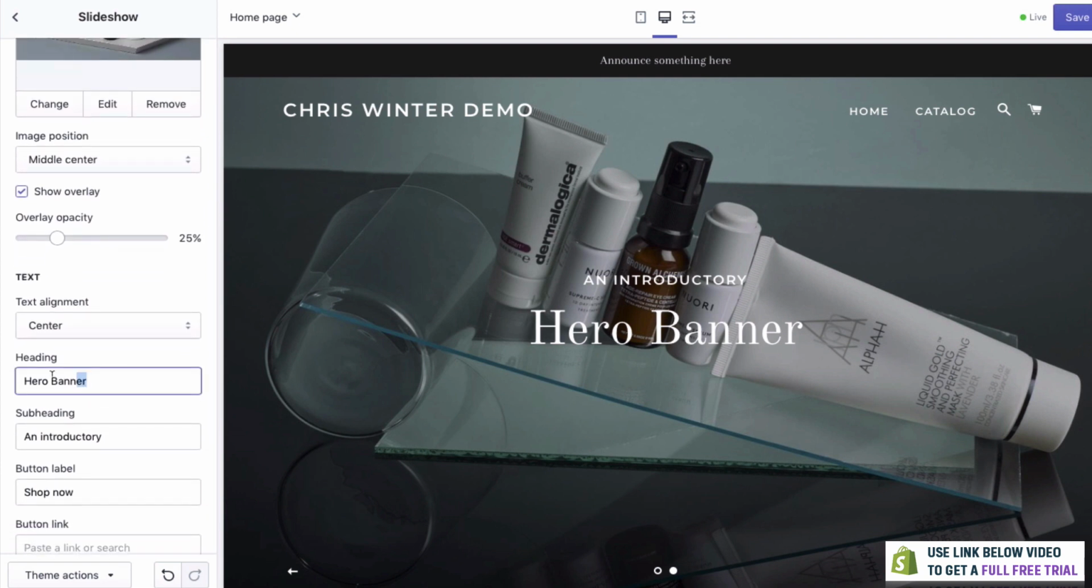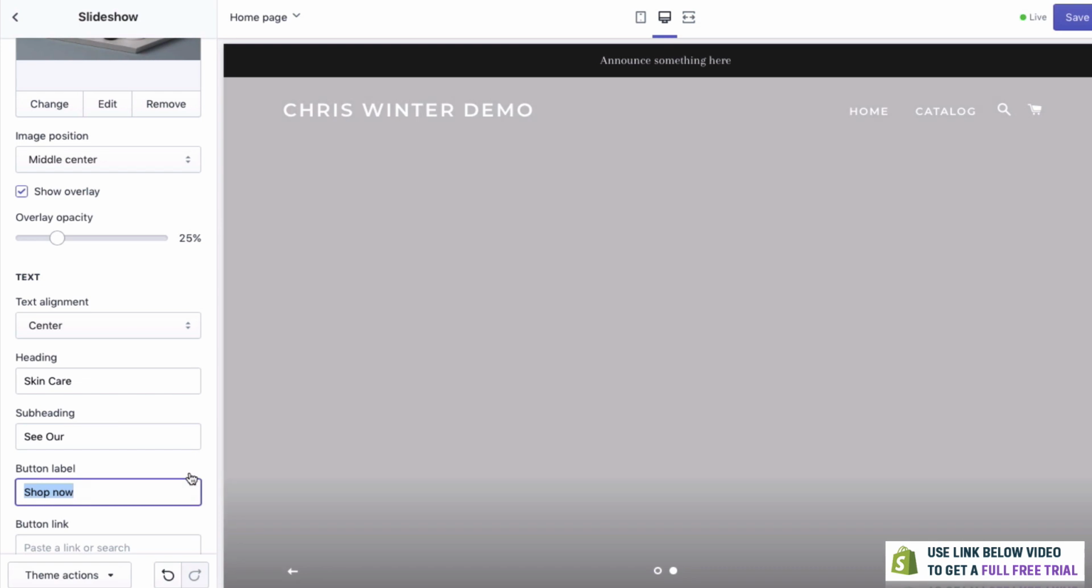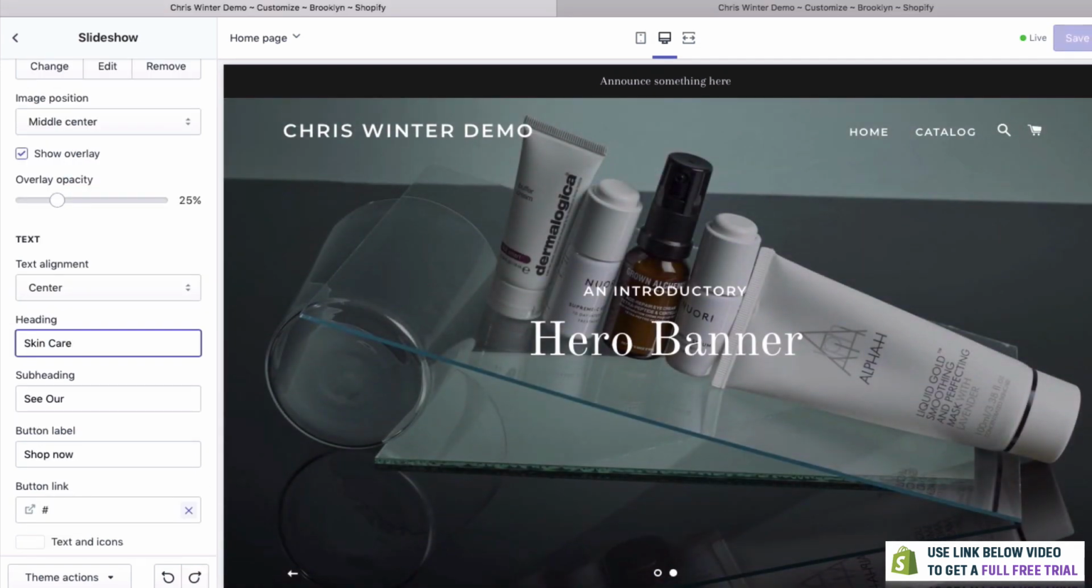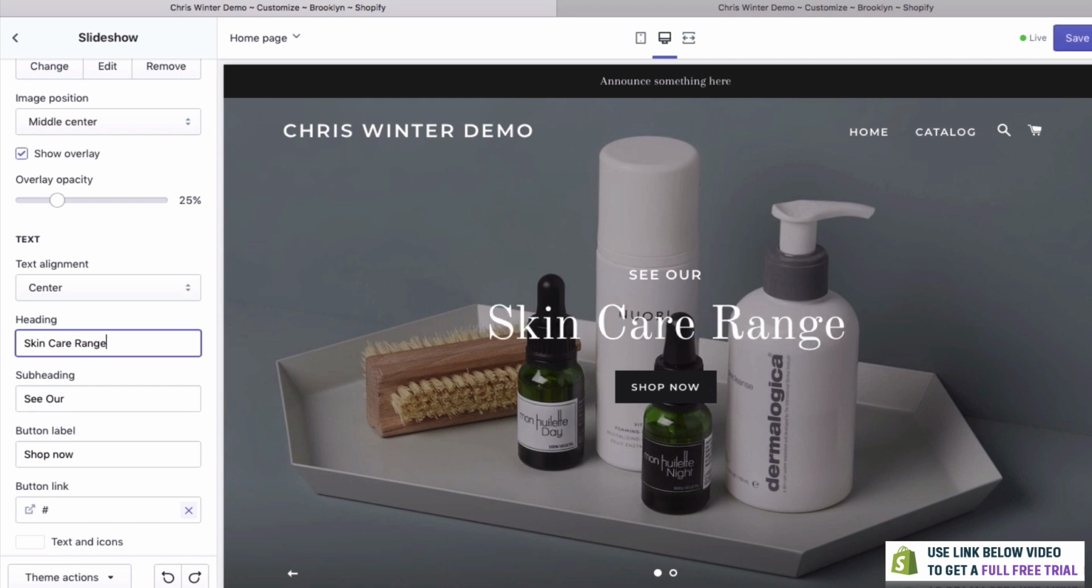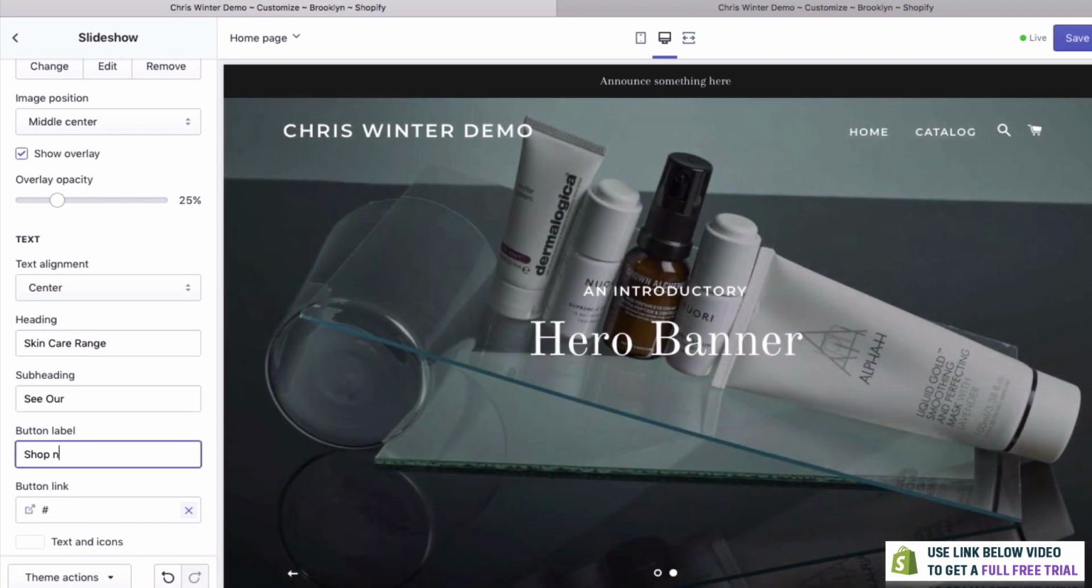And then you have the heading here. So we could say skincare range. Let's do that. We could go in the subheading, which is this. See our skincare range. And we can even add a button. So let's have a look at the first page here. We can change this to see our skincare range. We can have this to shop our range.